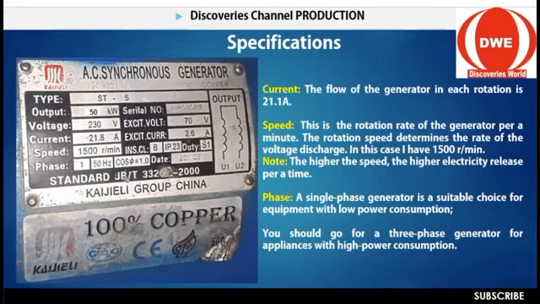So 1,500 rotations per minute. There are some which are 2,800, some which are 5,000. So it all depends on the coil and the magnetic material used in the machine. So in the generator, just take note of this: the higher the speed, the higher the voltage rate.